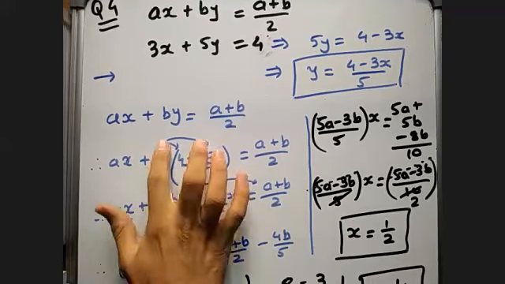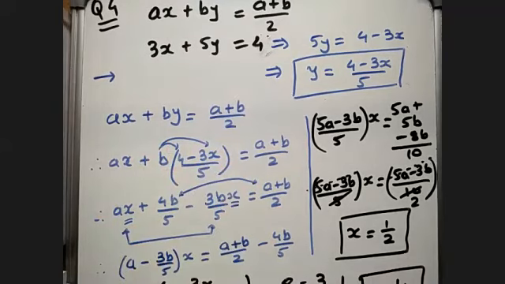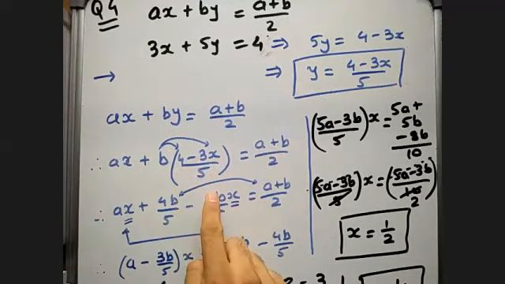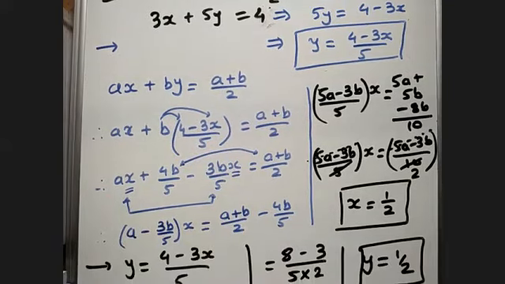So y is (4 minus 3x) by 5. If we multiply by b, we'll get 4b by 5 minus 3bx by 5. So we'll put all the variable terms on one side. I will take the variable as common. On the left-hand side, I will be left with (a minus 3b by 5) into x. On the right-hand side, I will have a plus b by 2 minus 4b by 5.